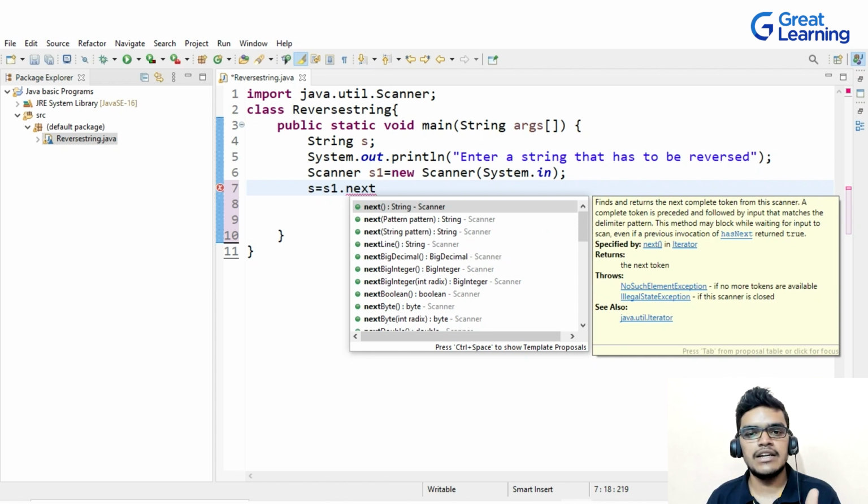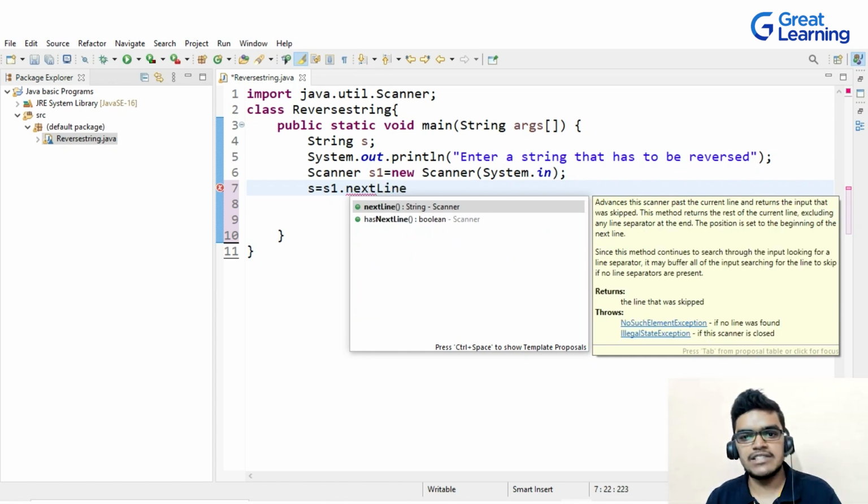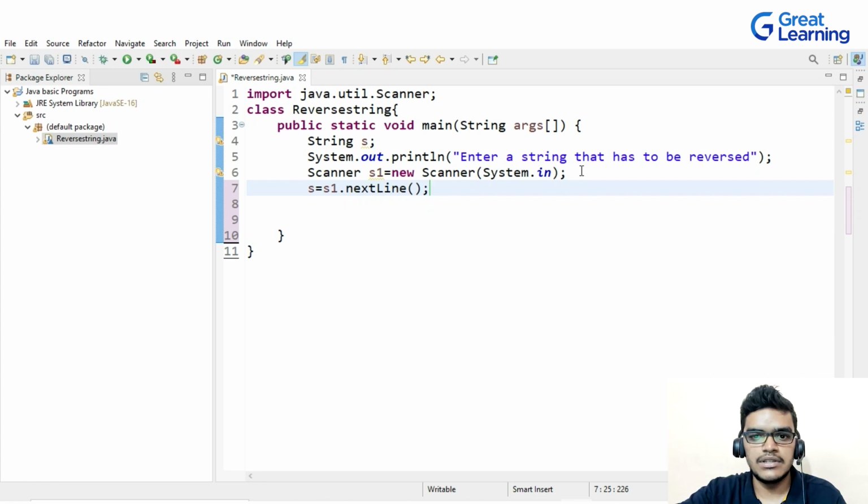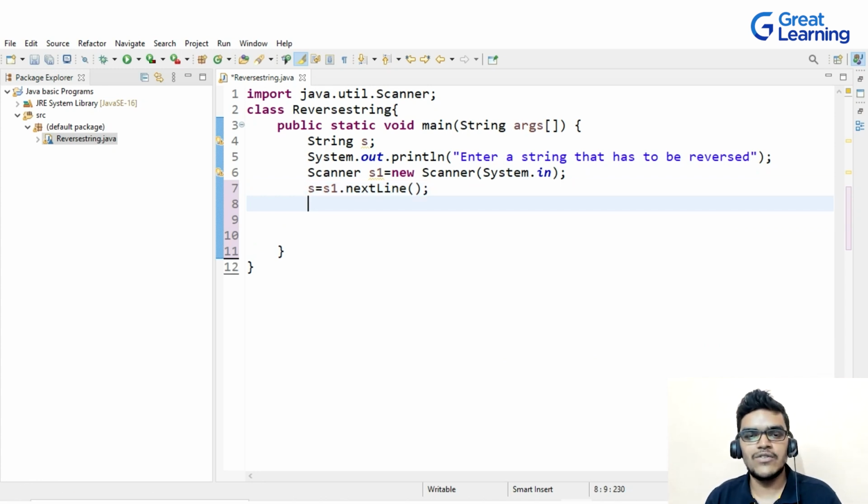Since the value that I'm getting is a string value, I will be using nextLine, right? For an integer, I can use nextInt. So here I'll be using nextLine, and I will take the value from the user input.